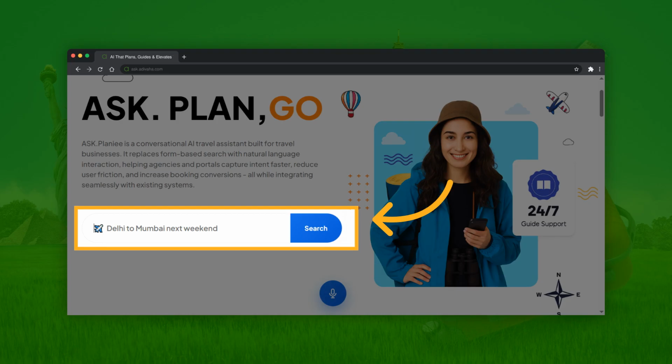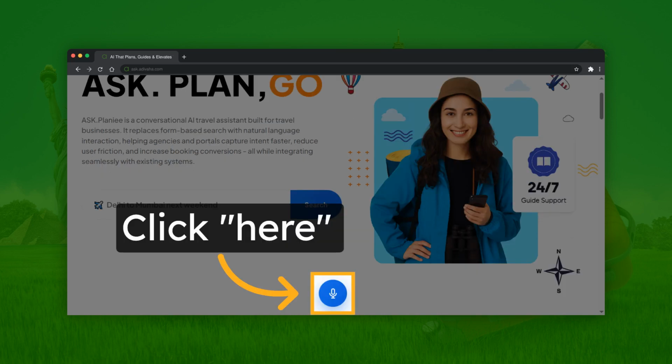Enter your trip in simple language and click Search. Ask Planny takes you straight to the best deals. Click the microphone icon to speak your travel request with natural language. Ask Planny listens, understands your intent, and continues the search instantly using voice input.